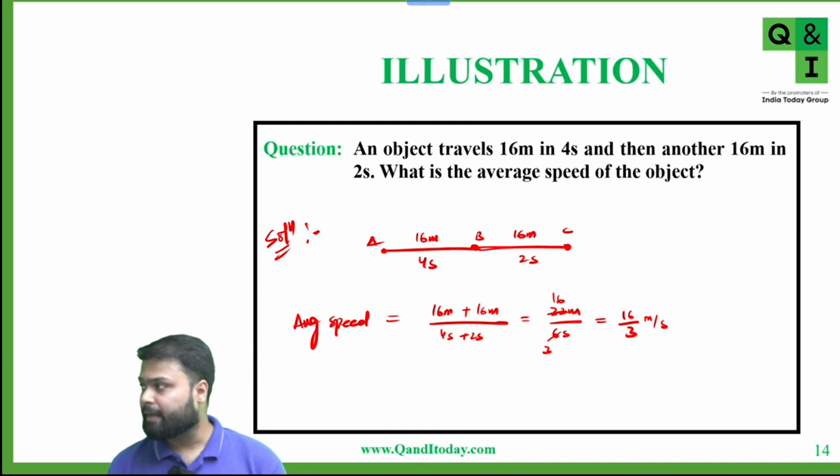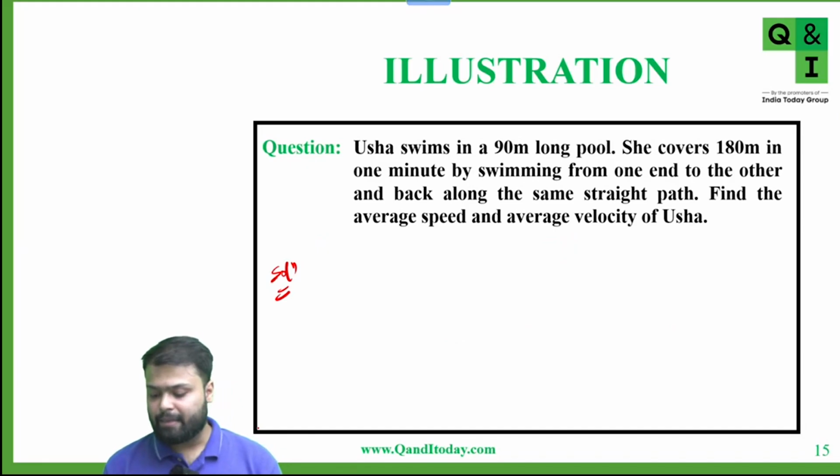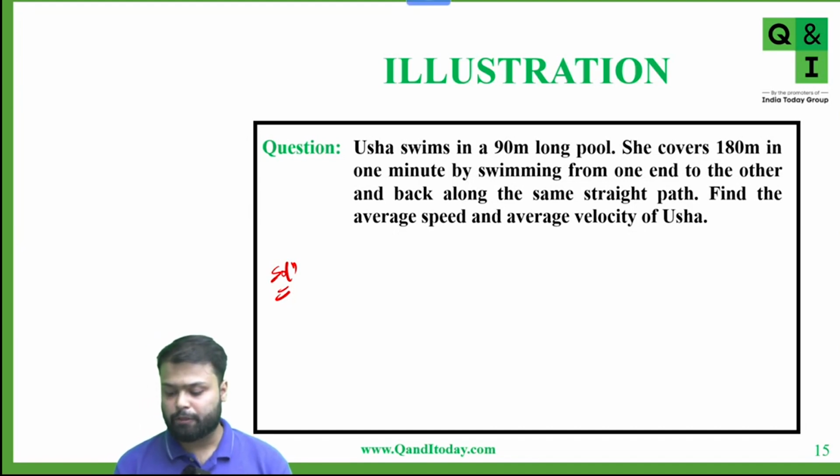Okay, any doubt? Any doubt to anyone? Tell me. Okay, very good. Now next, solve this question. Usha swims in a 90-meter long pool. She covers 180 meter in 1 minute by swimming from one end to the other and back along the same straight path. Find the average speed and average velocity of Usha. Tell me the answer. Solve this question.